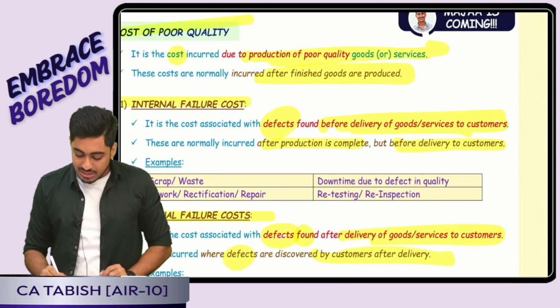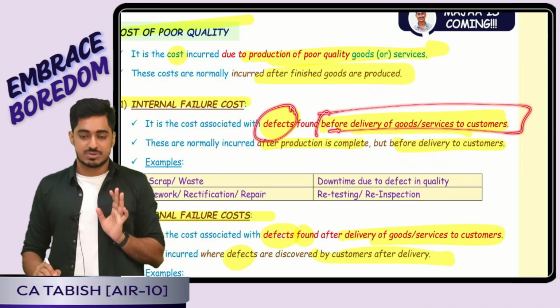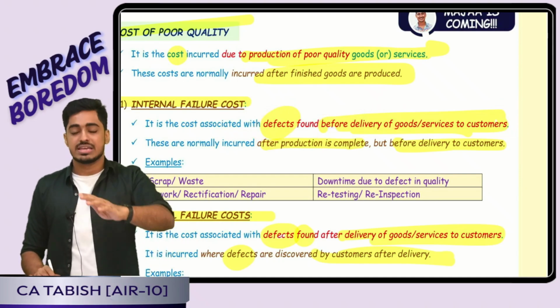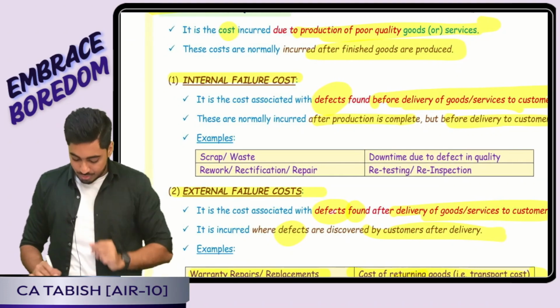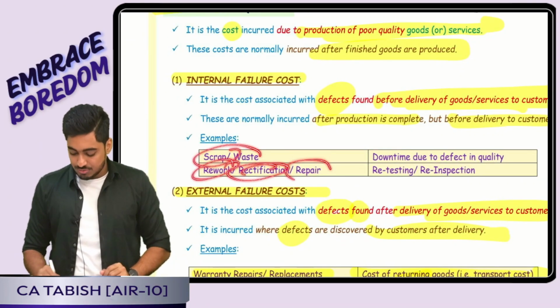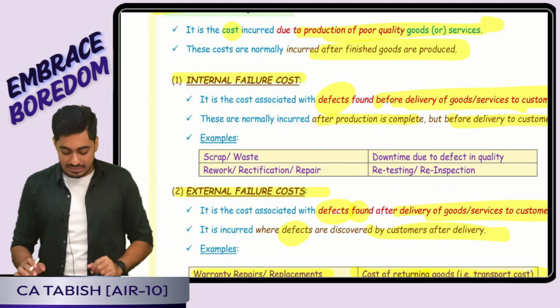So internal failure is associated with defects found before delivering the goods to the customer. That means defects have occurred. I sold it as scrap. I did a rework. Retesting I am doing. Yes or no, everyone? Rectification I am doing. Repair I am doing. Downtime is there in the machine. Retesting. All these things are going to be internal failure.